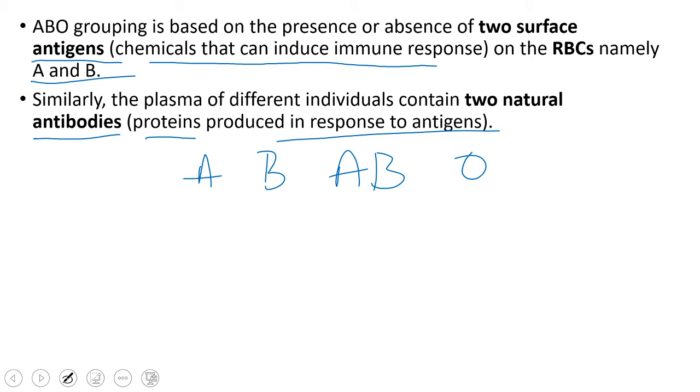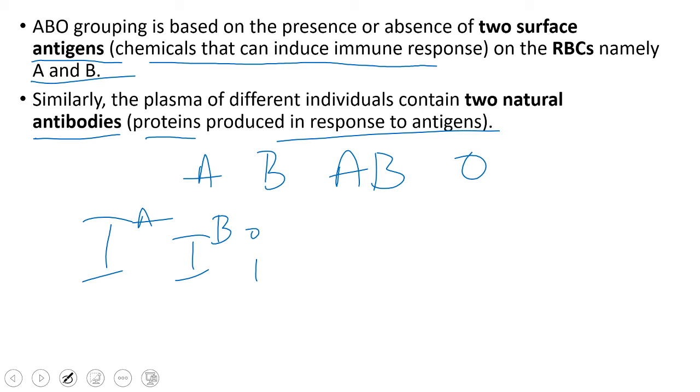Like how these blood groups have formed, we'll discuss. For every character in our body, there are two genes, a pair of alleles. But for blood groups, we have three genes. Generally we have two genes, but for blood groups we have three genes: IA, IB, and the third one is small i.